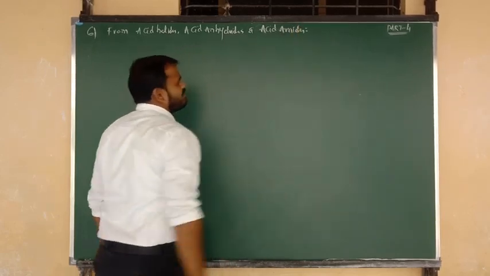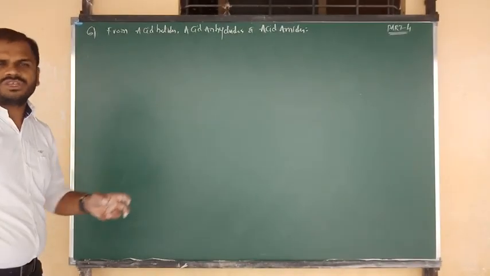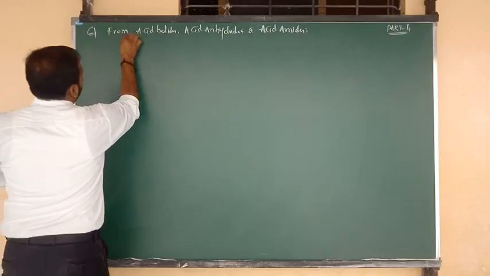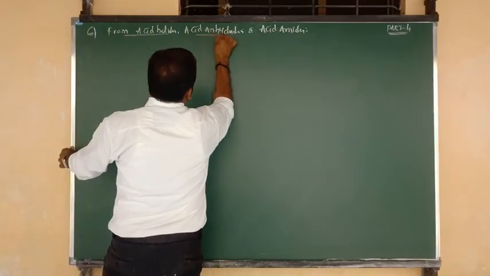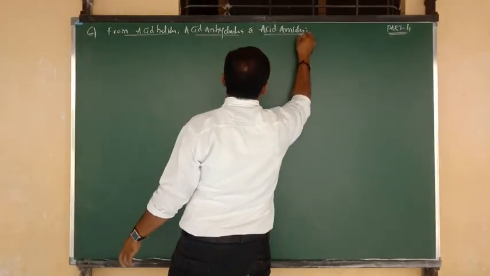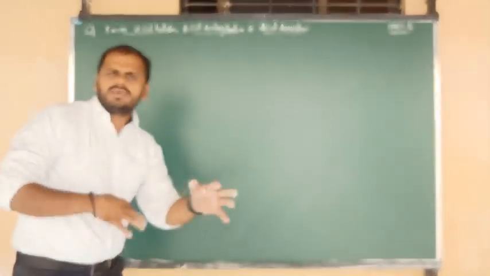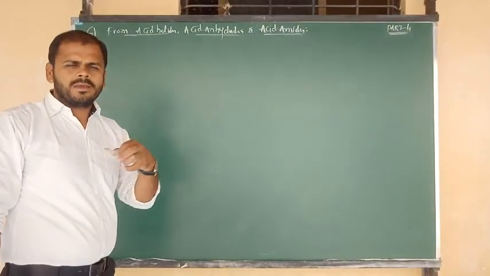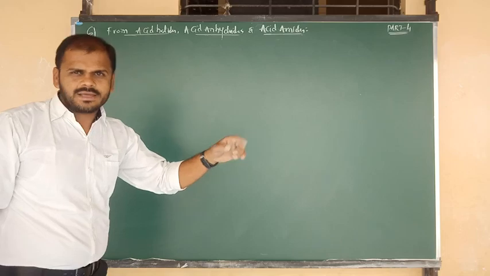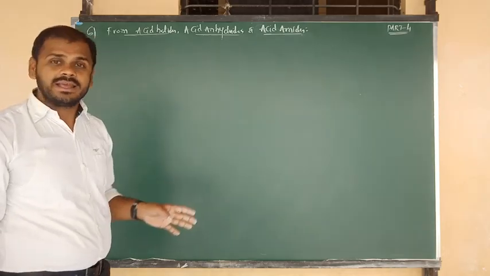All of them have a particular relation with us. So from acid halides, acid anhydrides and acid amides, all have the same type of mechanism, and upon hydrolysis they form the carboxylic acid.